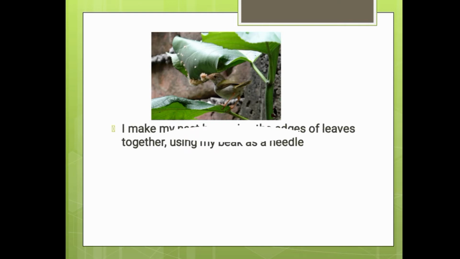The question for this picture is, I make my nest by sewing the edges of leaves together using my beak as a needle. The bird makes its nest by sewing the edges of leaves together using its beak. What's the name of this bird? Can you guess? Let's think. Say some names of birds. No idea? Okay, the answer for this question is tailoring bird.